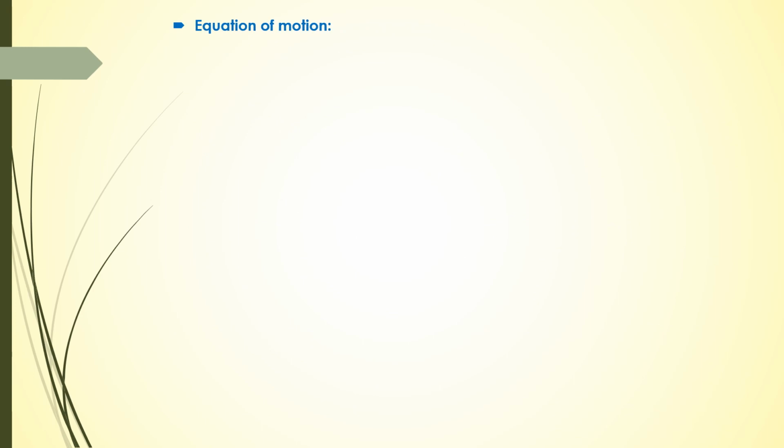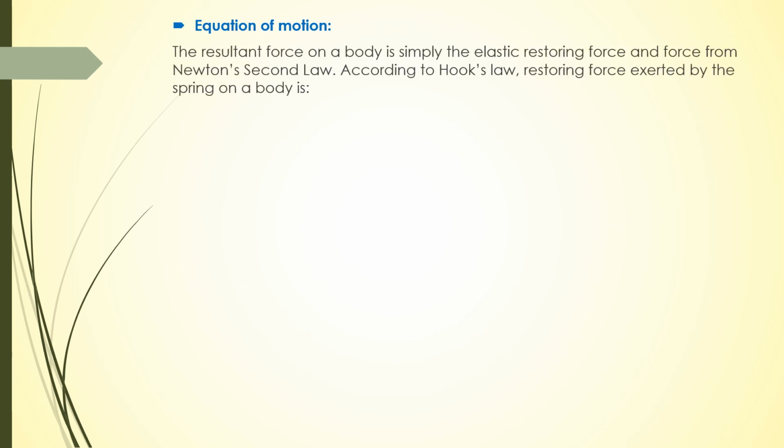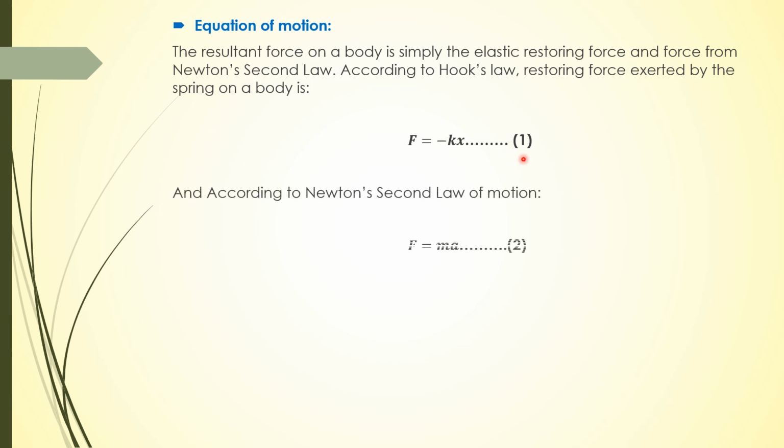Now, if we talk about the equation of motion, the resultant force on a body is simply the elastic restoring force and the force from Newton's second law. So according to Hooke's law, the restoring force exerted by a spring on a body is F equals minus kx, where k is the spring constant. I mark it as equation number 1. And according to Newton's second law, force is equal to ma, where m is the mass and a is the acceleration. I mark it as equation number 2.